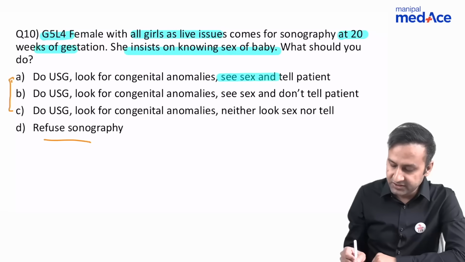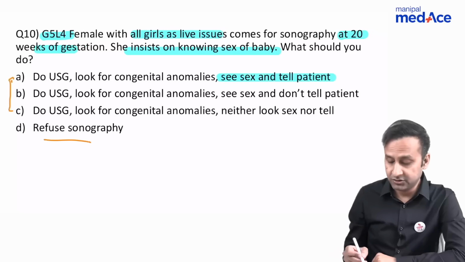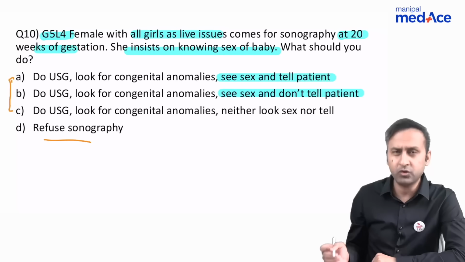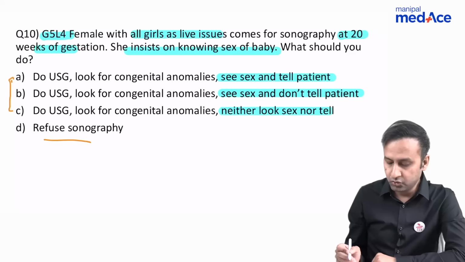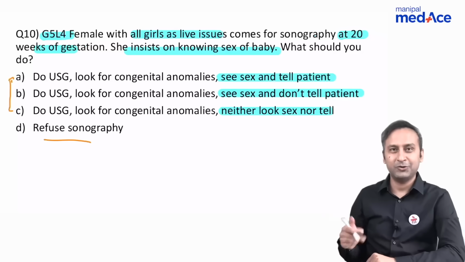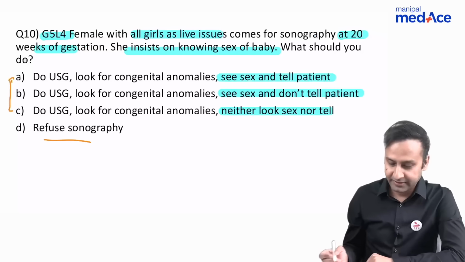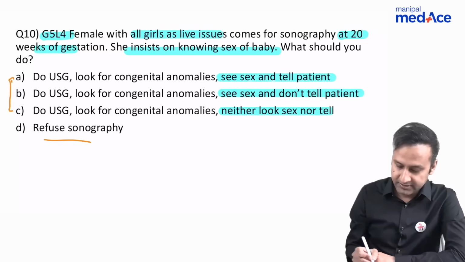You can look at the sex of the fetus and tell the patient. You can look at the sex of the fetus and not tell the patient. Or you do not look at the sex of the fetus, nor do you tell the patient. What do you think is the correct one? The correct one is this: neither look at the sex, nor tell.